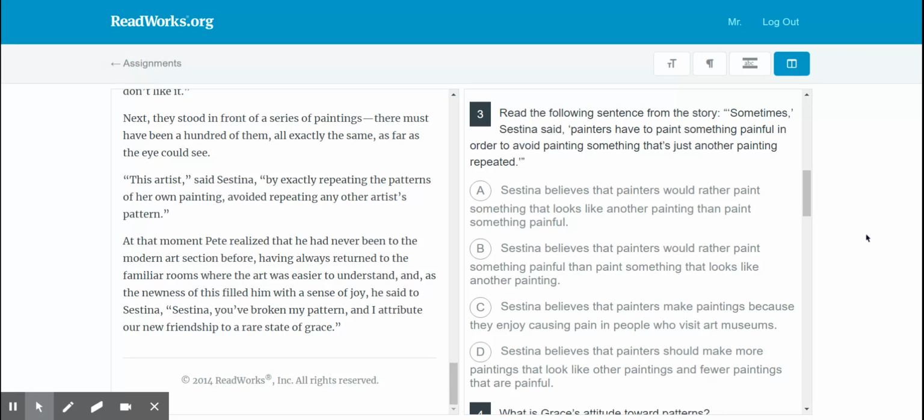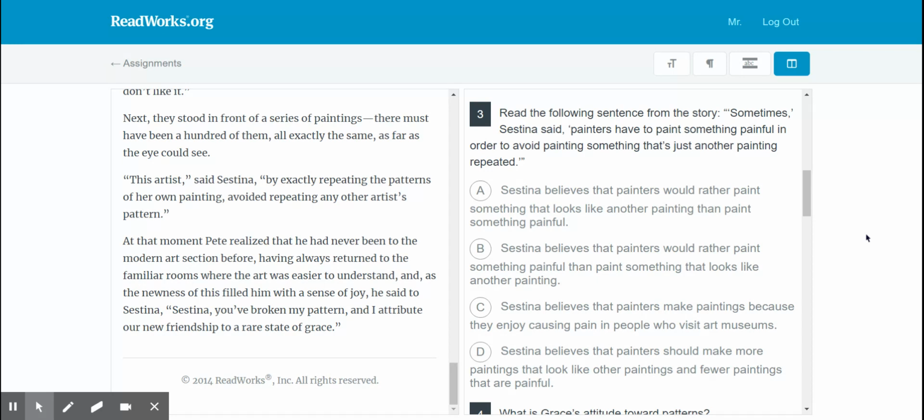So what does she mean by that? What does this mean? That's the question we have to think about. What does she believe in? Because look at this, it all starts off with what she believes, but what about painters? Would they rather paint something beautiful? Would they rather paint something painful?